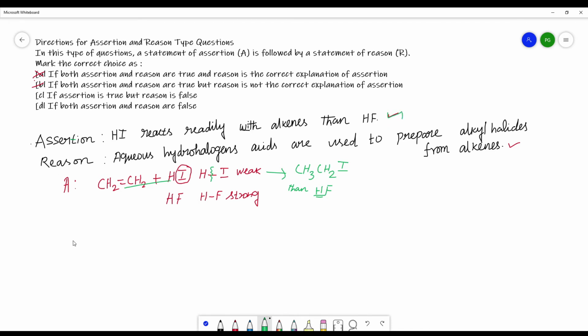Then going on to the reason, it is given aqueous hydrohalogen. So hydrohalogen, let us take HCl aqueous and HCl gas. Here, aqueous hydrohalogen acids are used to prepare alkyl halides. So what is an alkyl halide? For example, I am writing CH3CH2Cl. It is an alkyl halide. For alkene, let us take ethene, CH2=CH2. This is an example. So what is the question? When this is made to react with the acid?